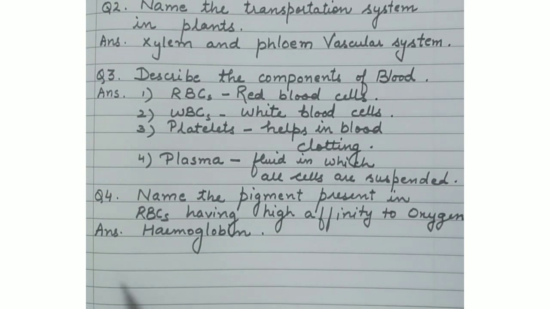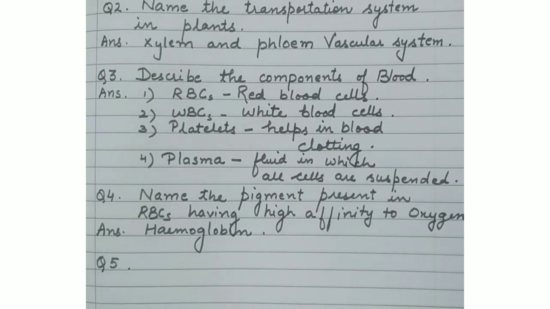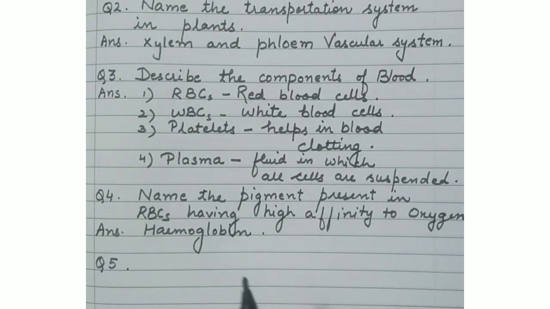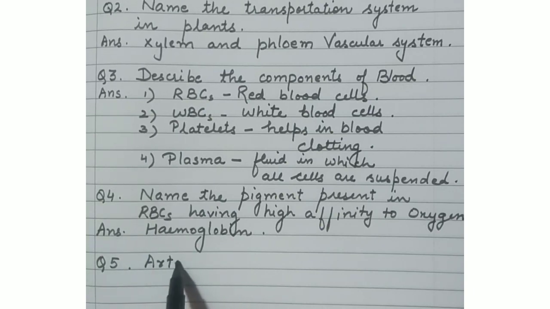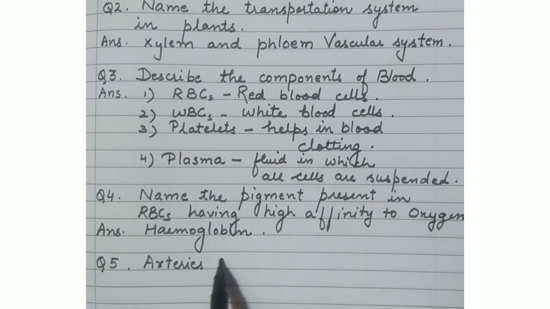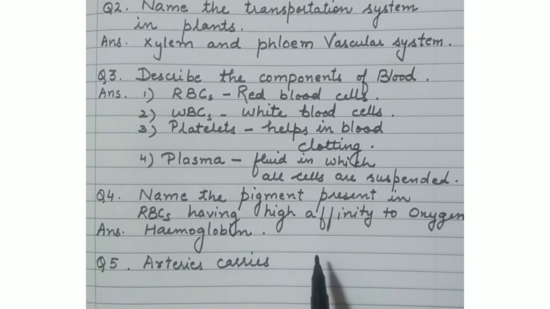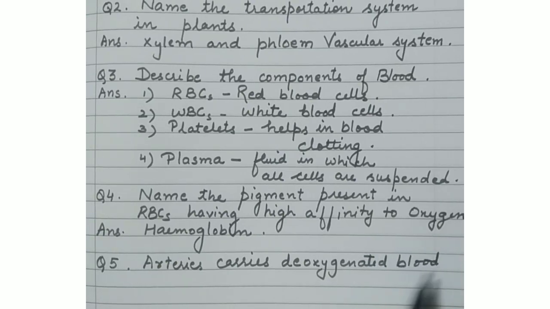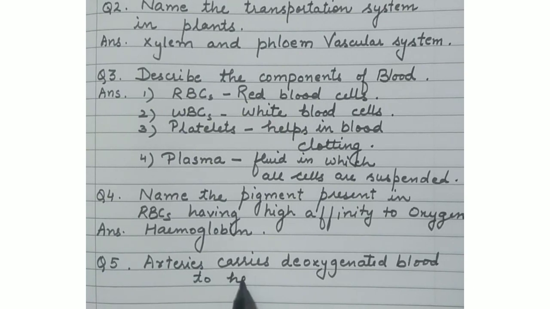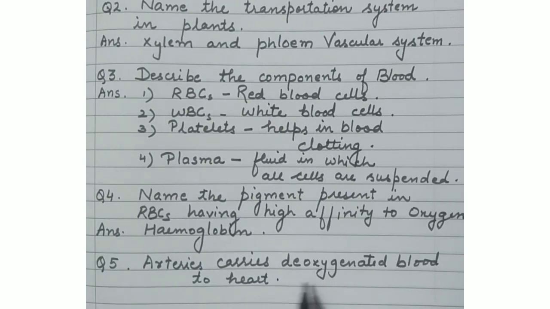Then question number 5, you have to tell this question in true or false form, that our blood vessels like arteries carry deoxygenated blood to heart. When we are talking about arteries, all the students know, during the explanation of the chapter we have done this, that arteries are responsible for carrying oxygenated blood to different parts of the body, na? So here is your question, that arteries carry deoxygenated blood to heart. Now you have to tell whether this is true or false.